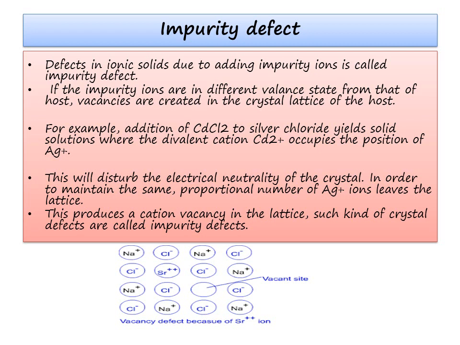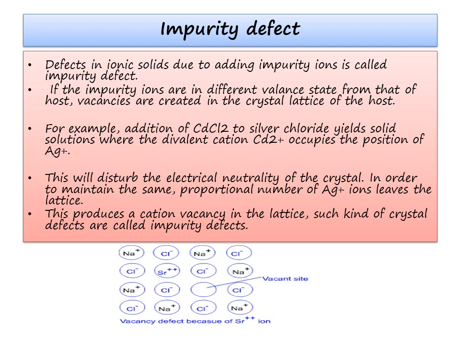Defects in ionic solids due to adding impurity ions is called impurity defect. If the impurity ion added is in a different valency state from that of the host, for example here strontium 2+ is added, vacancies are created in the crystal lattice of the host. For example, they have given you the example of addition of cadmium chloride to silver chloride, in which case cadmium ion is in divalent state, which occupies the position of silver ion. Here, strontium ion is taking up the position of Na+ ion.